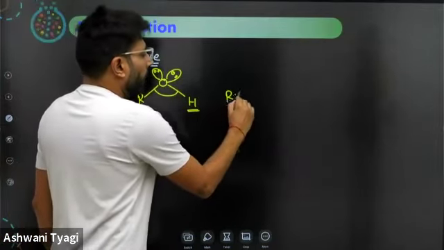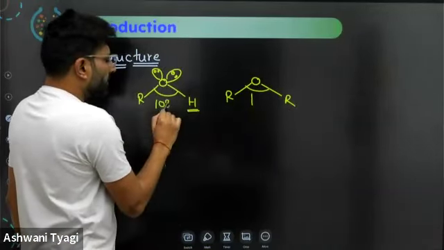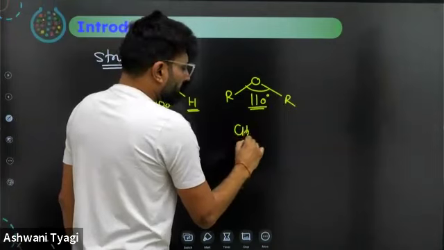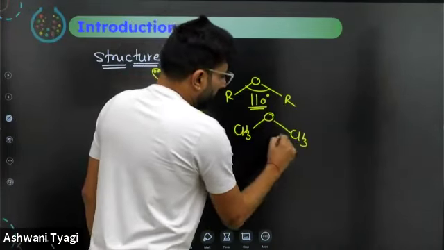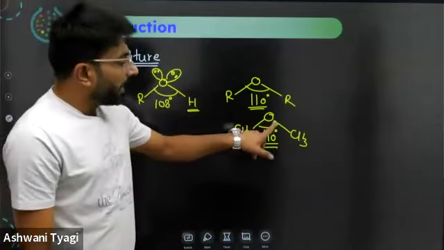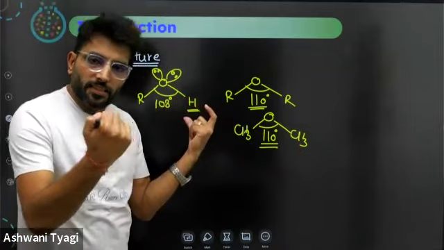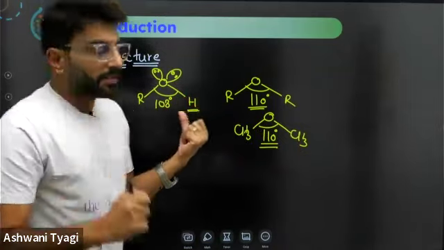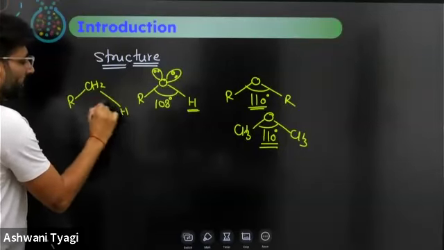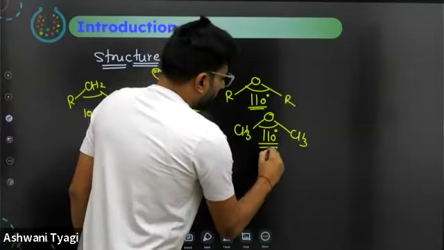Next one is ROR. If we take ROR, this bond angle is approximately 108 degrees. In case of ethers like dimethyl ether, it is minimum 110. So if there is a generic question, what is the bond angle of alcohols? The alcohol bond angle is 108, slightly lesser than that of alkanes. In case of alkanes, the bond angle is exactly 109.5 degrees. Here the bond angle is 110.